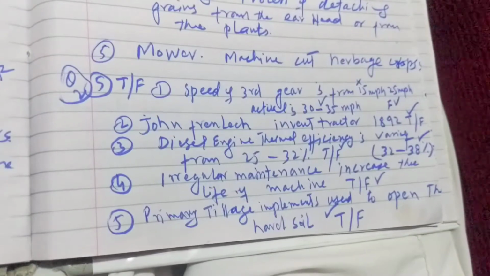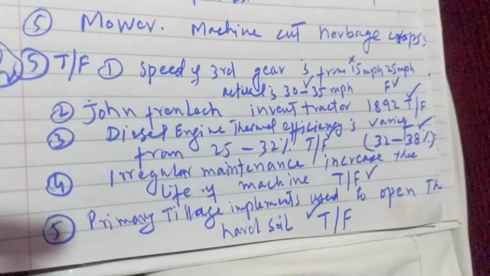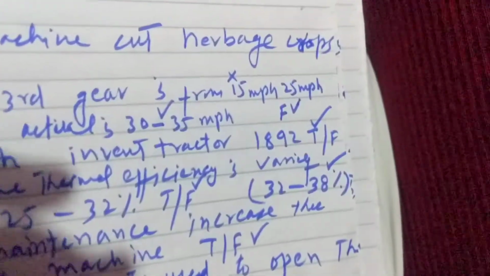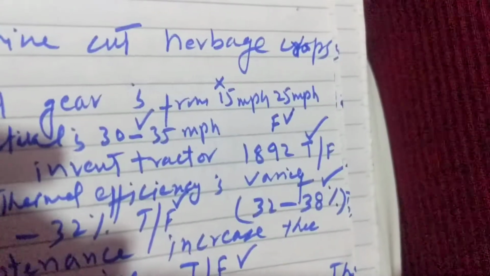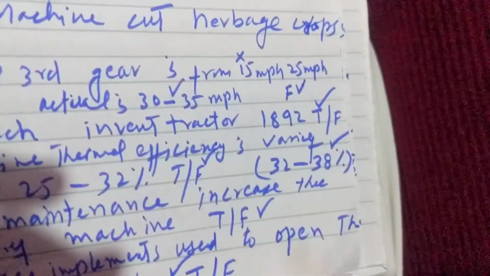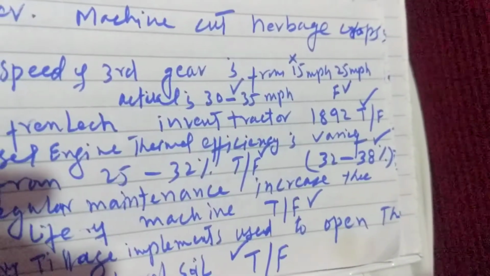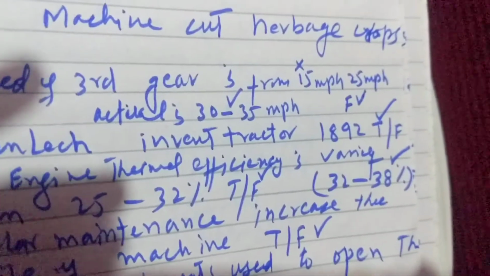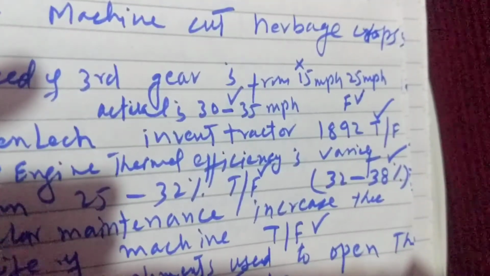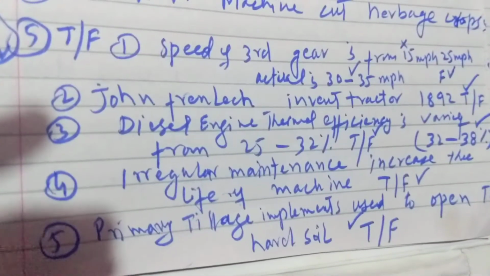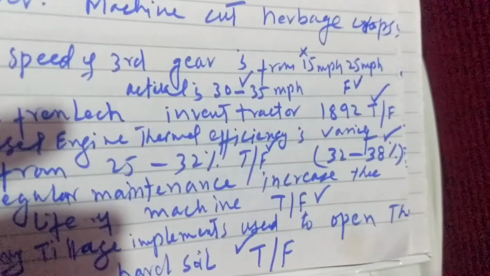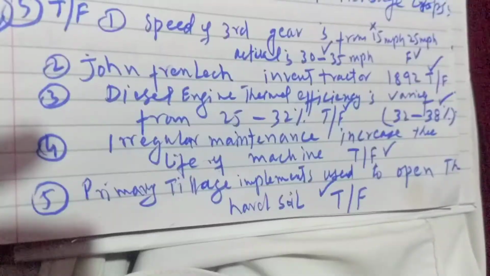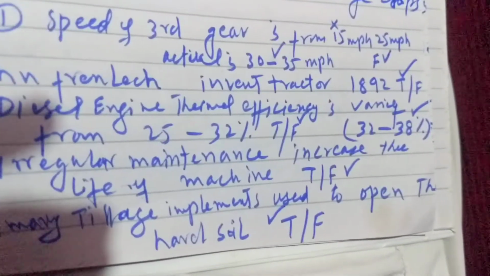Next question is true false. First: the speed of third gear is from 15 mph to 25 mph. It's false. The speed of third gear of a tractor ranges from 30 to 35 mph. Mph means miles per hour. Next: John Froelich invented the tractor in 1892. It's true.